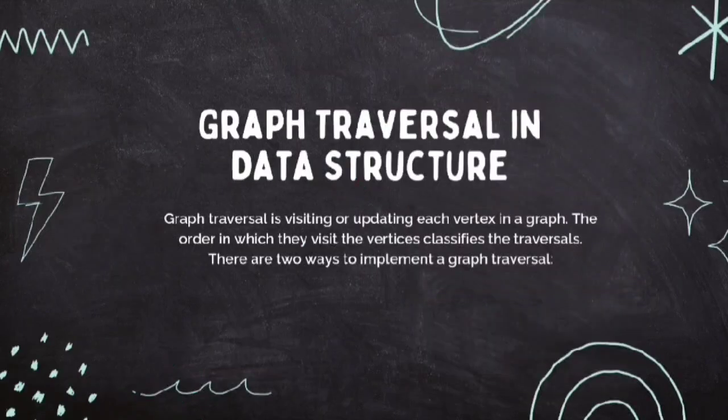Graph traversal in data structure. Graph traversal is visiting or updating each vertex in a graph. The order in which they visit the vertices classifies the traversal. There are two ways to implement a graph traversal.